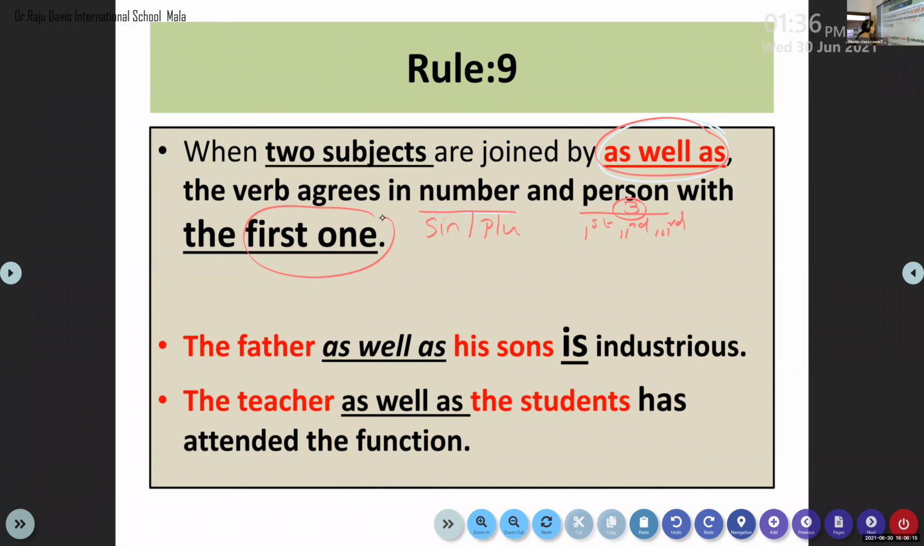Look here: the father as well as his sons is. Maybe he has 4 or 5 children, but we are talking about only this one. I am just saying the father as well as his sons. Here we are considering only the first subject. Where two subjects are joined with as well as, we have to think about the first subject and use the verb accordingly. Father is singular in form, so we have to use a singular verb over here. Am I clear?